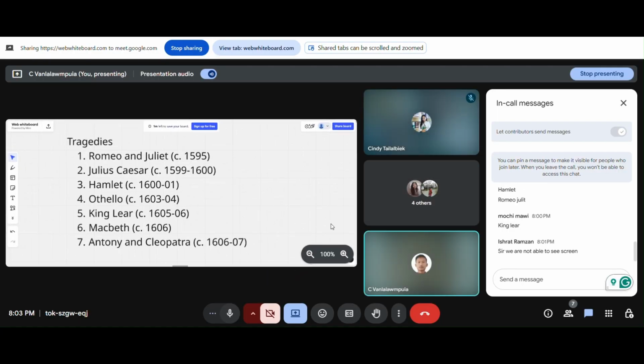Can you see the screen? Just give me a thumbs up if you can see the screen or not. Just give me a thumbs up. Okay. So let this sink in.